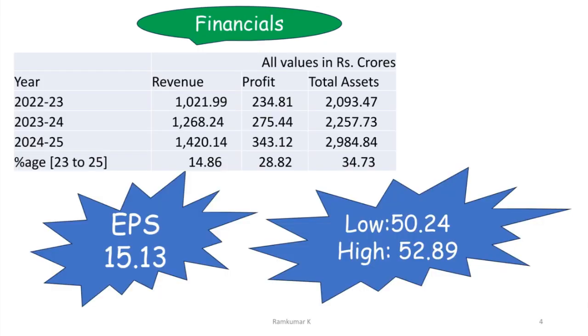Now look at the financials of the company for the last 3 years, that is 2023, 23-24 and 24-25. In terms of revenue, they made 1021.99 crores, followed by 1268.24 crores, followed by 1420.14 crores. If you look at the difference between 23 and 25, they have increased by 14.86%.